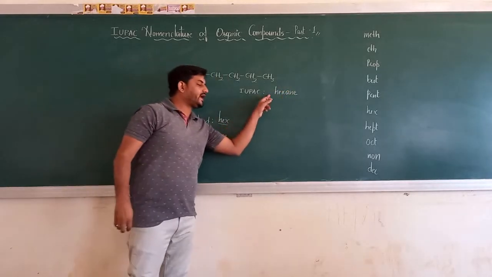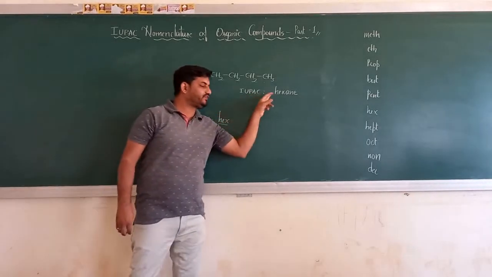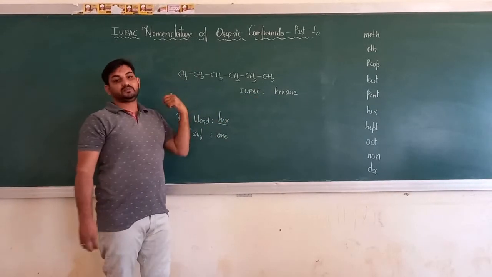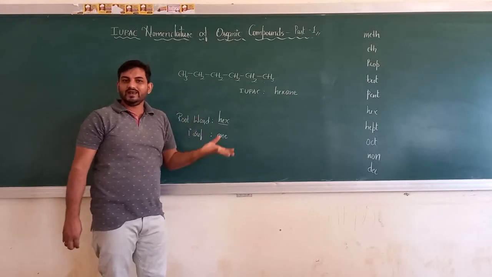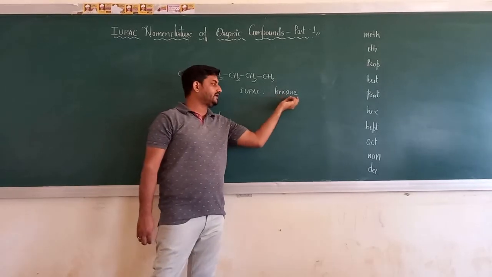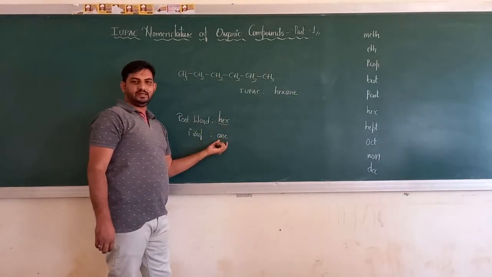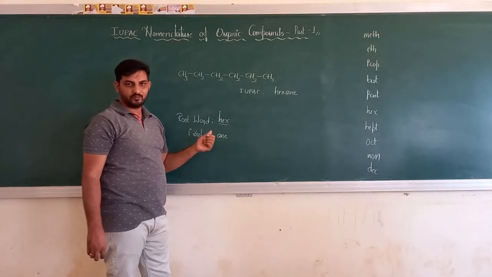Sir, why no locant? When does a locant come? Substituent. Sir, why no prefix? When does a prefix come? Substituent. When there is no substituent, there is no locant and no prefix, directly the root word and the primary suffix. That's why the root word hex, primary suffix A-N-E. I hope I'm clear with this simple example.